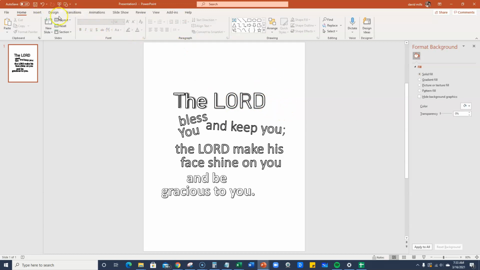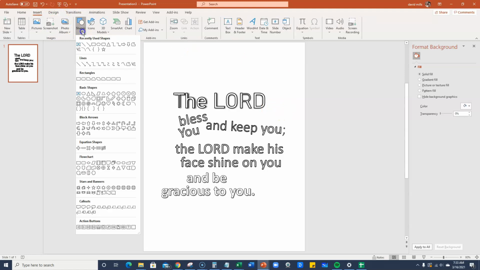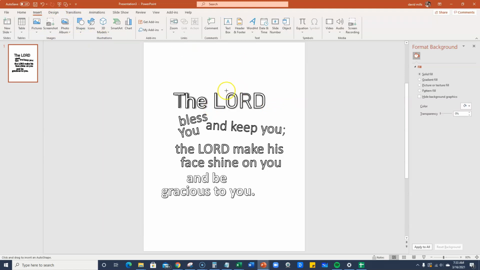All right, so now we need to do another cool thing, which is we're going to go to insert, then go to shapes, and then go to the curve tool. You're just going to left click at different spots, and it doesn't have to be perfect. Just let it turn out the way it does, right? It doesn't have to be perfect in any way.